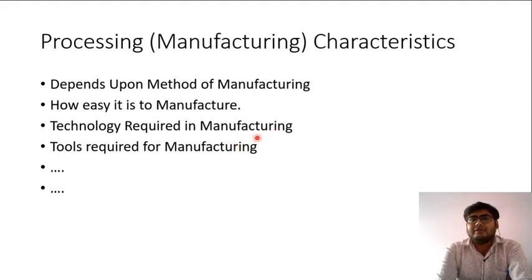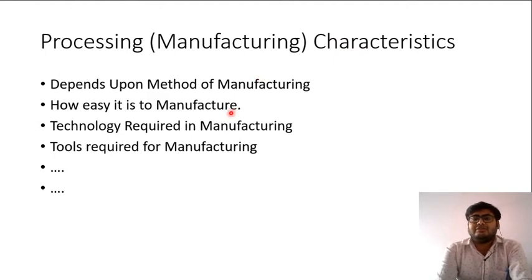While if we are thinking about plastic sheets, then plastic sheets can be extruded directly using some extrusion machines. So plastic sheets are easy to manufacture compared to metal sheet. But cost and other criteria will also be there. But if we talk about processing characteristics only, then plastic sheets are better.